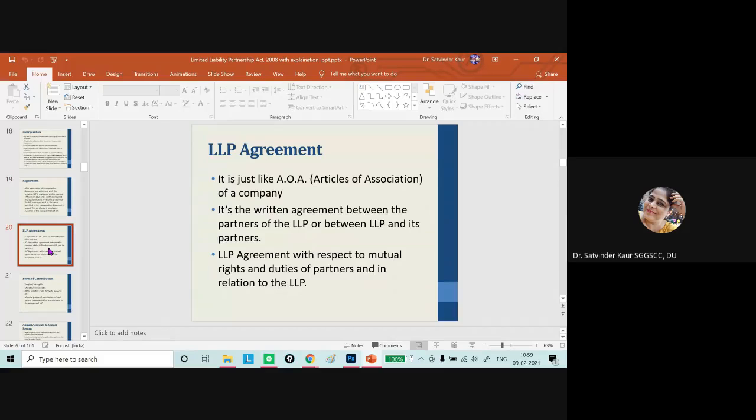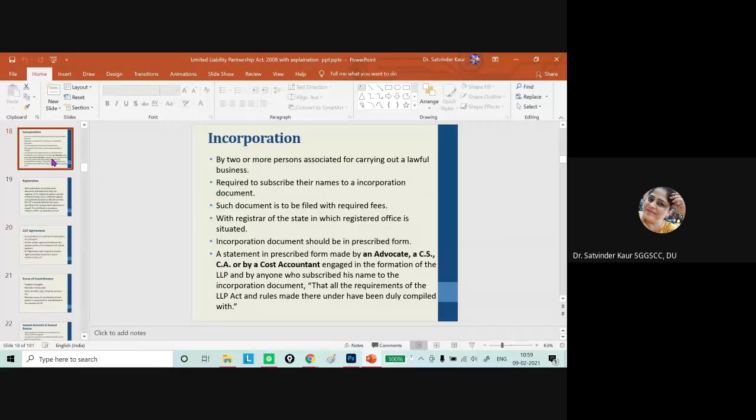Other than that, if we talk about the requirements of LLP incorporation, we have already discussed that we require two or more partners. They can be individuals or they can be body corporates as well. It requires two designated partners, and at least one of them should be resident in India. Then, along with this, we require a digital signature certificate. A digital signature certificate is required because if we have to file documents electronically, all the documents will be digitally signed, so we have to apply for the digital signature as well.